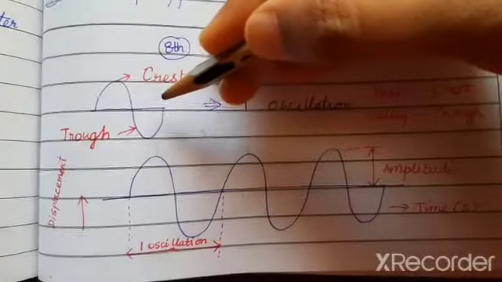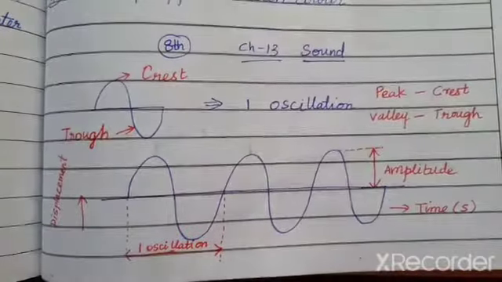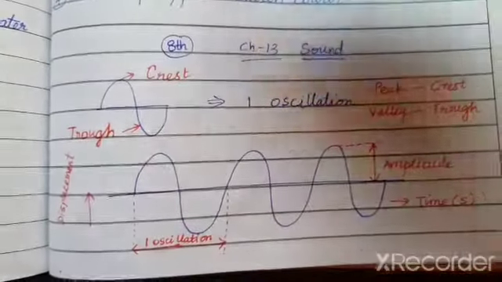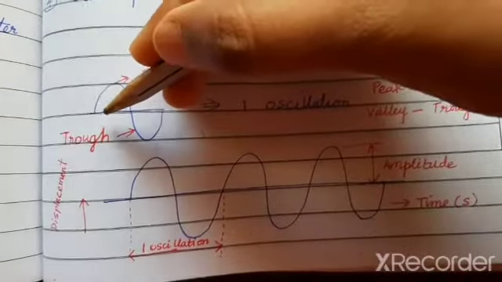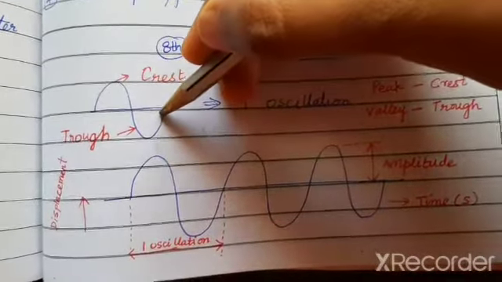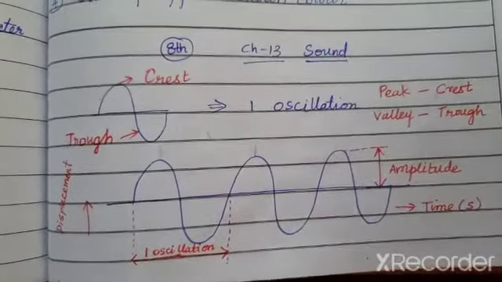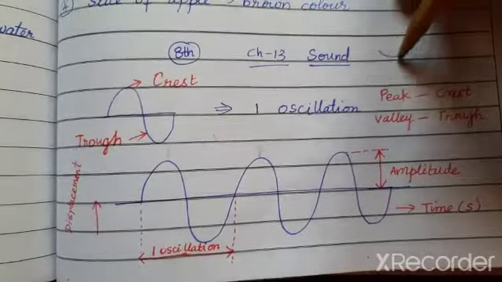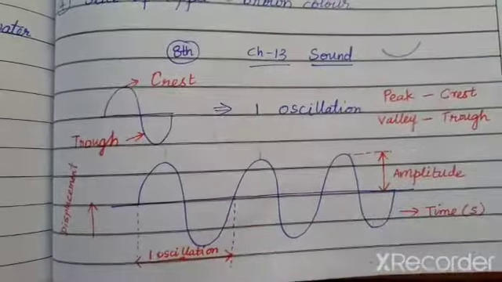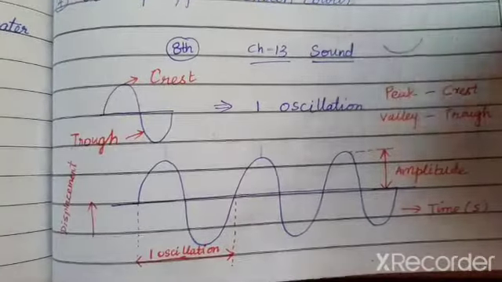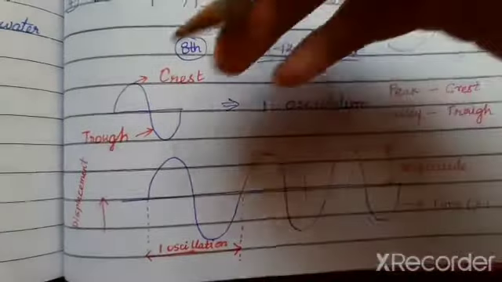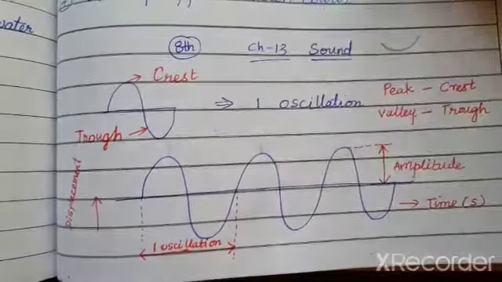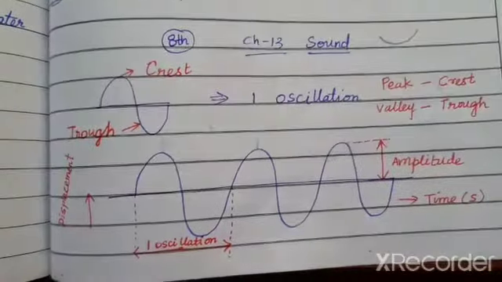We know that the sound travels as a wave and it is a mechanical wave, right? Moving in the longitudinal direction. So this is a wave, like how we say it as an oscillation in a pendulum. When a pendulum bob moves from one end to the other, the to and fro motion causes an oscillation. The sound is produced by the vibration of the particles, right? So when there is a vibration, it causes an oscillation of the wave. I can better tell it as oscillation or vibration.